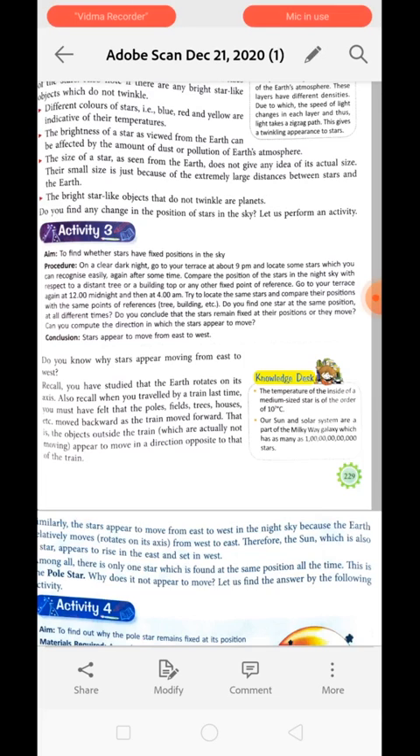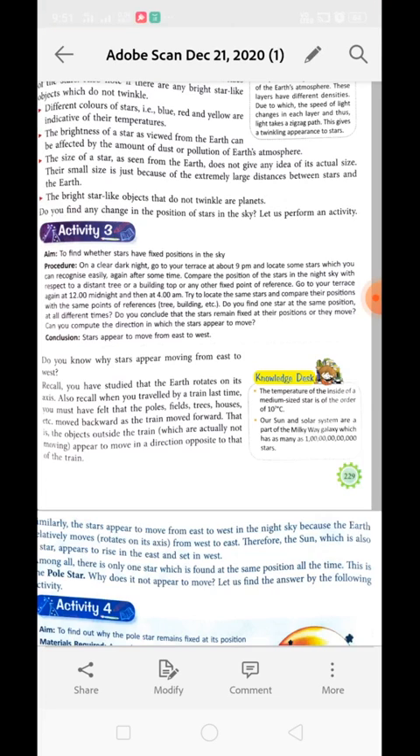Now go to your terrace again at 12 midnight and then at 4 a.m. Try to locate the same star and compare its position with the same reference point that you have taken. Compare the distance of that star from the tree at different intervals of time. Now you can conclude whether the stars remain at a fixed position or they move. Can you tell the direction in which the stars appear to move? The stars appear to move from east to west. The stars will always appear to move from east to west.